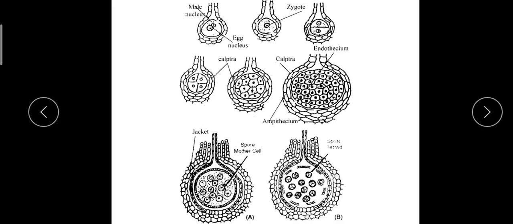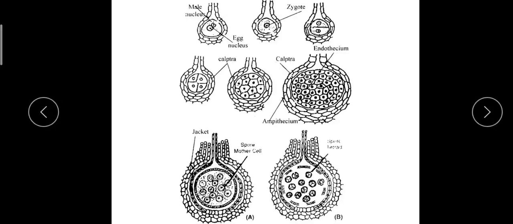So the antherozoids enter the neck and only one of them fuses with the egg to form the zygote, which is the diploid form. So the zygote is the first cell which represents the sporophyte. The diploid zygote is the mother cell of the sporophytic generation. What happens is this zygote secretes a wall around it and increases in size. It occupies the whole cavity of the archegonium.